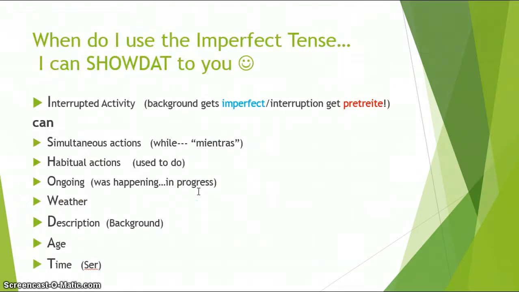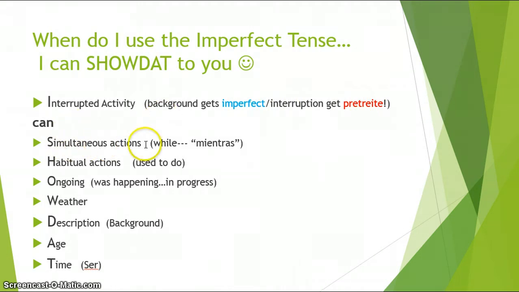Quick review over what we learned in the last video over the imperfect tense. We have this acronym to help you out. Remember, I stands for interrupted activity. Remember, the background, whatever was going on, will get the imperfect. The interrupting action will be conjugated in preterite. So we're actually going to have a sentence that contains both. I will show you an example in the next slide.